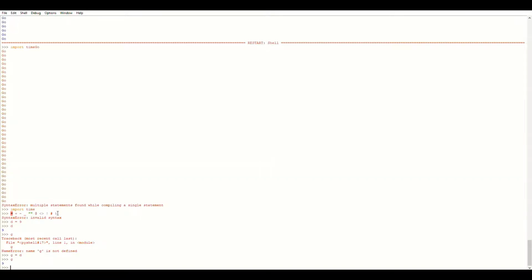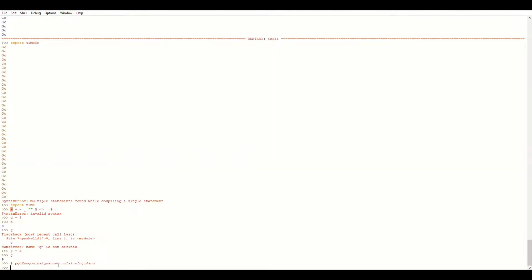And then we have hash. Have you ever wanted to give yourself a note when you're programming? Well, that's what hash is for. Using hash, you can write something like a remembrance or a code or something, and it will not interfere with your program. So that rubbish didn't give me an error. Great. Just make sure you don't put hash on what is actually supposed to be part of your program, because looking for the mistake in your code, unknowingly knowing that it's hashed, is going to be unfortunate.